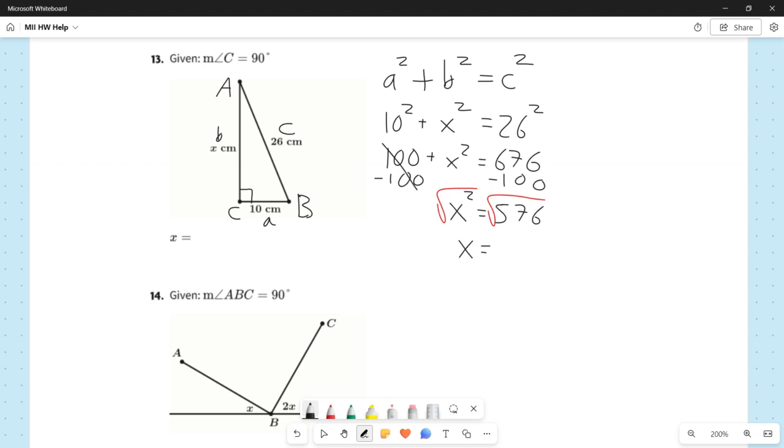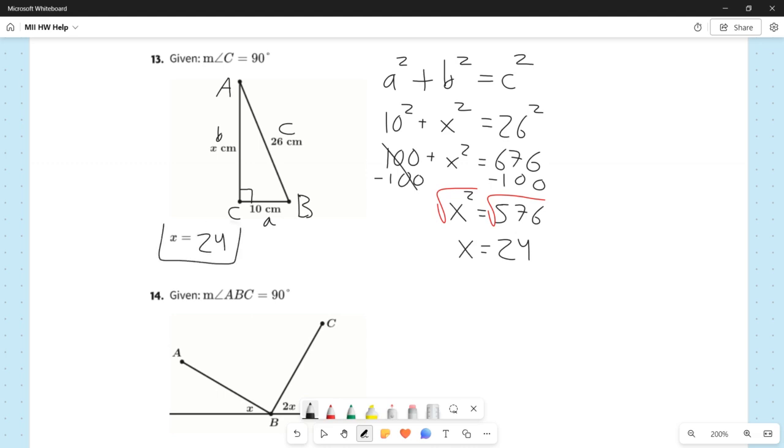We do not need the plus minus because we're talking about the length of a triangle, and negative length just does not make sense in this context. So we do not need the plus minus. All we need is the positive square root of 576, which is 24. So our answer for 13 is 24.